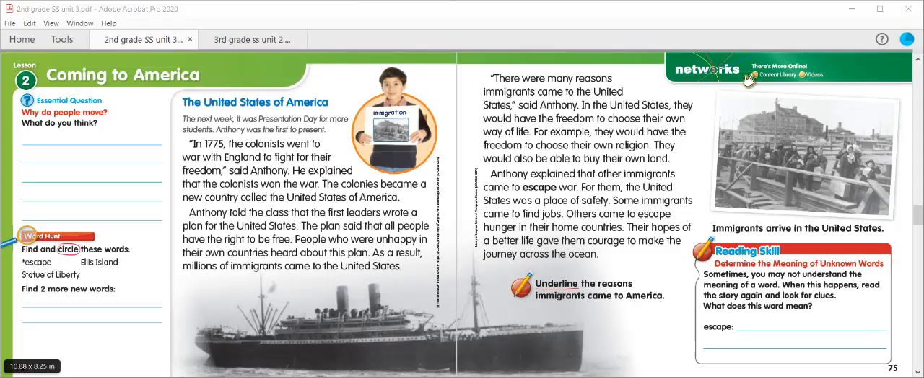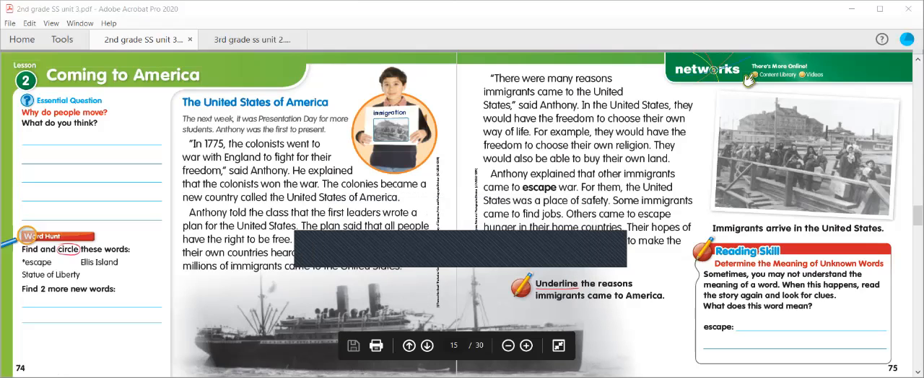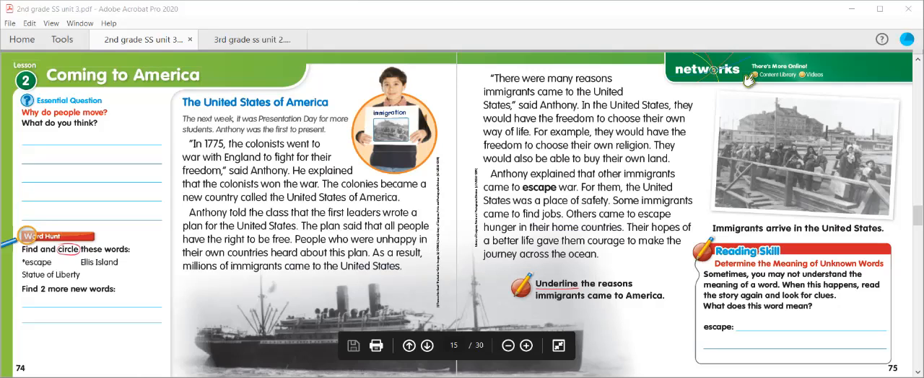People who were unhappy in their own countries heard about this plan. As a result, millions of immigrants came to the United States. There were many reasons immigrants came to the United States, said Anthony. In the United States, they would have the freedom to choose their own way of life. For example, they would have the freedom to choose their own religion. They would also be able to buy their own land.